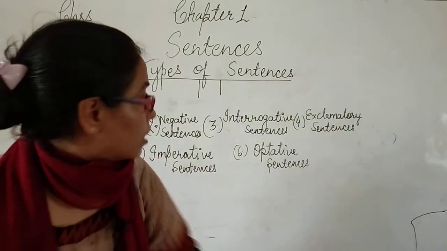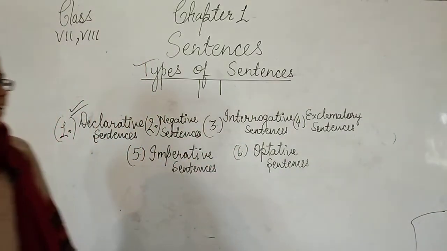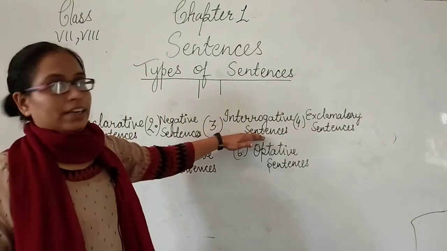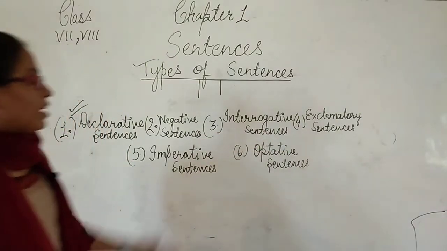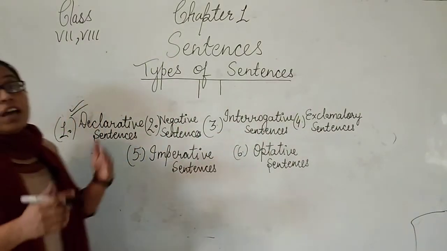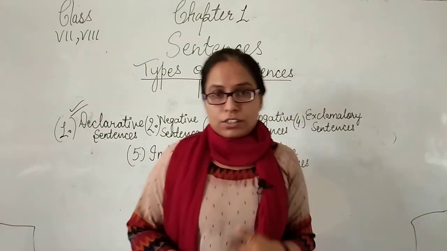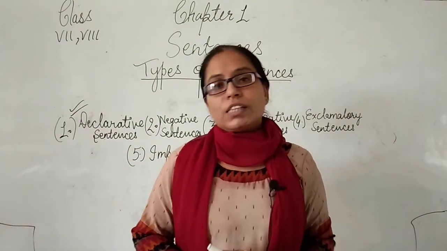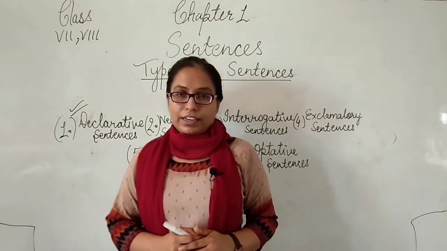Let's come to the third type of sentence, that is interrogative. Let me clear what is interrogative. If we are asking a question to another person, that type of sentence is called interrogative.